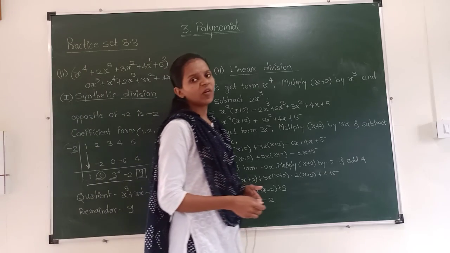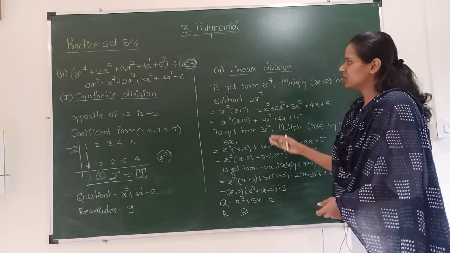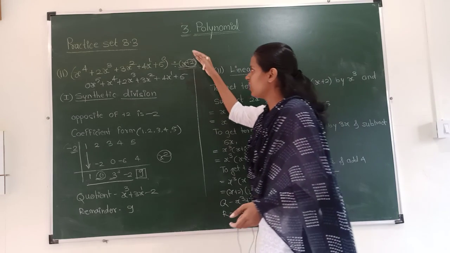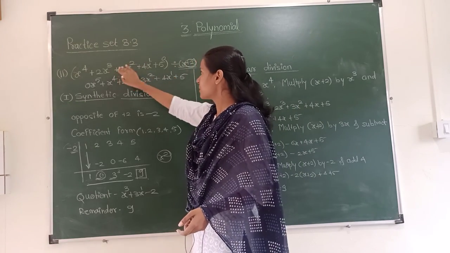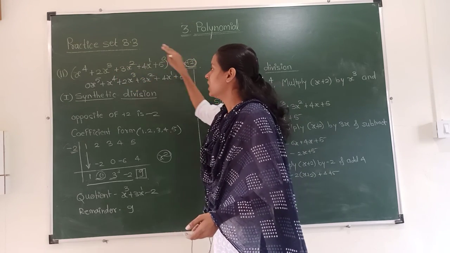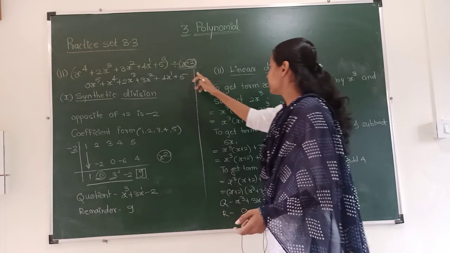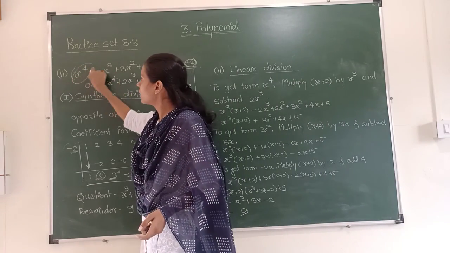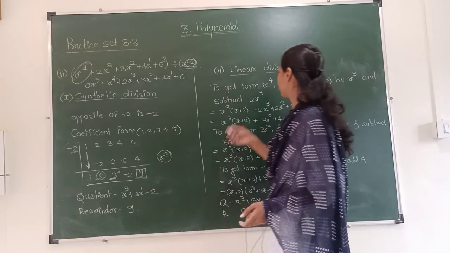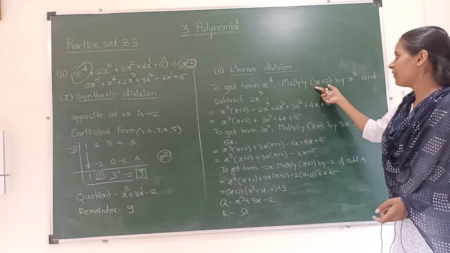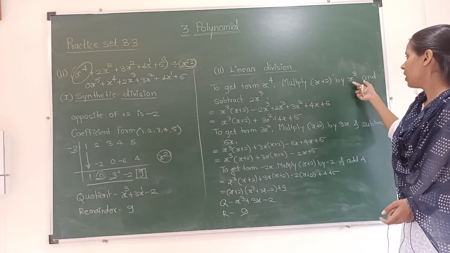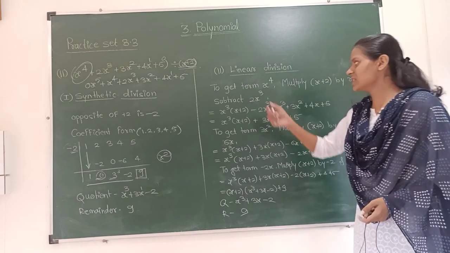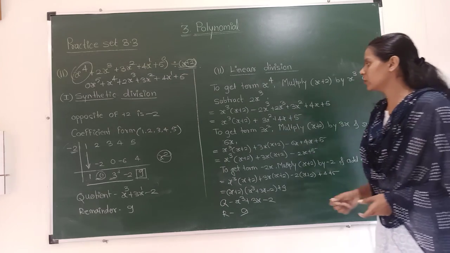Now the linear type of division. This will be a bit complicated for you. See, now what we have to do is divide the first polynomial by this. To get the term x power 4, here the first term is what? x raised to 4. What we have to do is multiply x plus 2 by x raised to 3 and subtract 2x power 3.